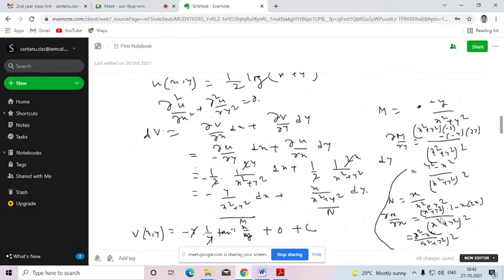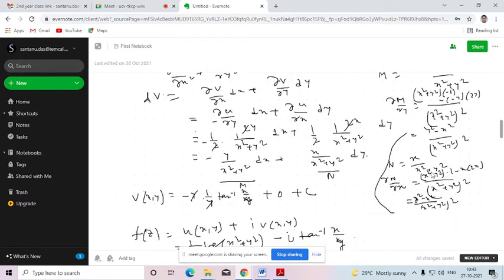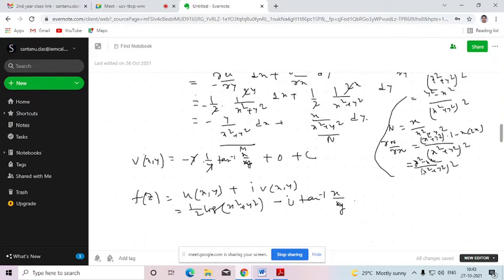And here N is x by x square plus y square. So del N del x, we need to differentiate this partially with respect to x. The denominator is squared, the differential of the numerator with respect to x partially is 1, minus x is fixed, the derivative of the denominator with respect to x partially is 2x. If you simplify this, this will be y square minus x square by x square plus y square whole square. So from here you can find del M del y equals del N del x, both are the same. That's why this differential equation will be an exact differential equation.